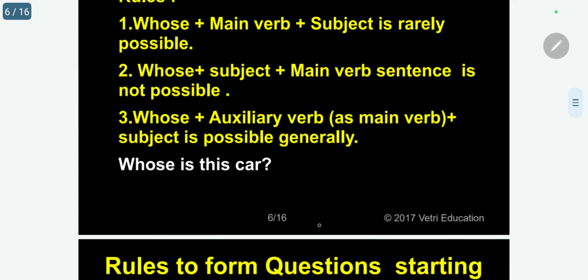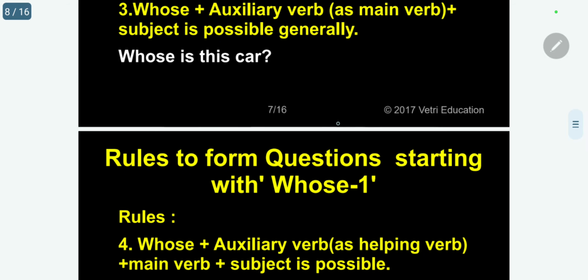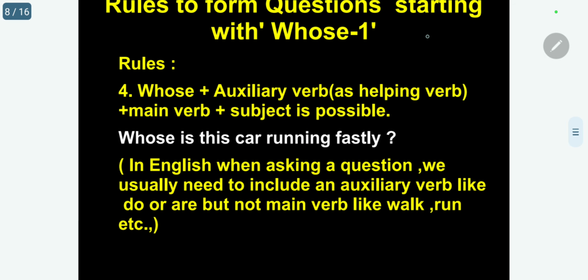Okay. The next one, kindly follow. Whose plus auxiliary verb as helping verb. Please follow. First I used a main verb. The second I am going to use is as an auxiliary verb. Auxiliary verb plus main verb, subject is possible. Or whose plus auxiliary verb, subject plus main verb, it is possible.